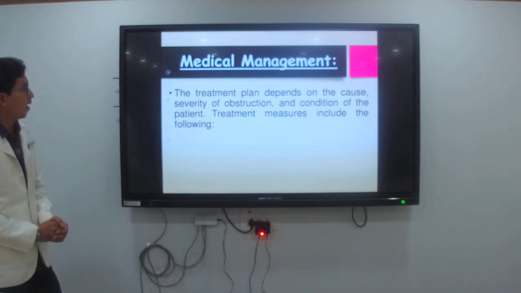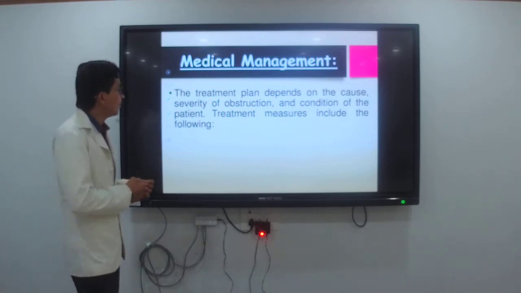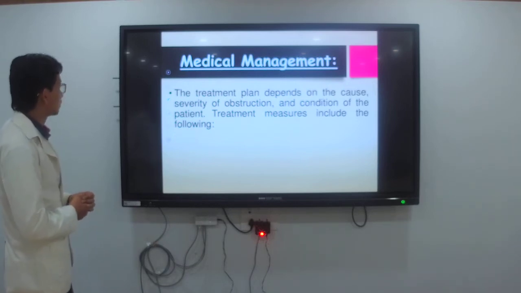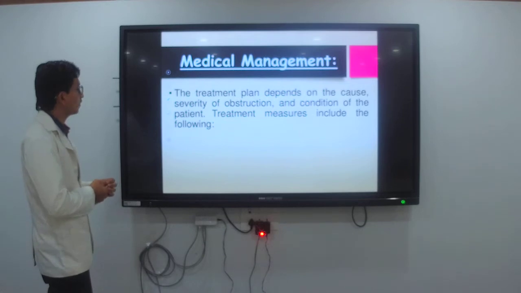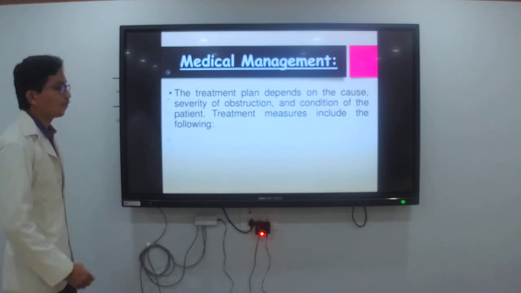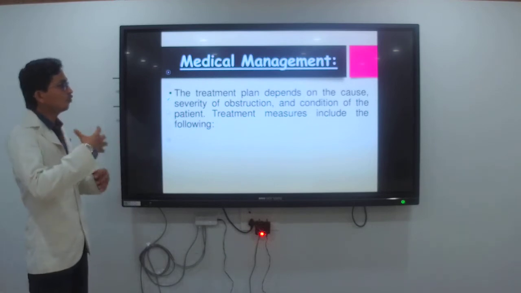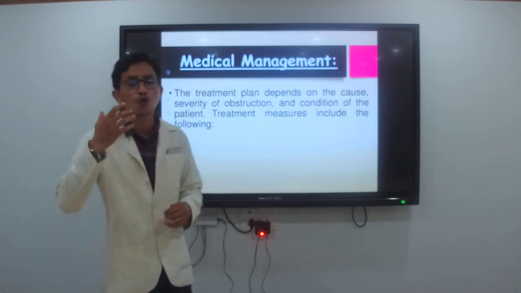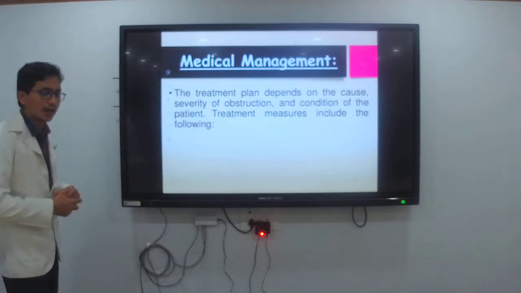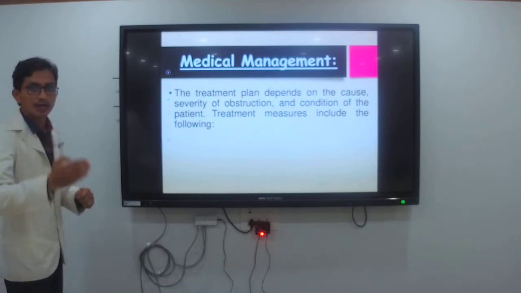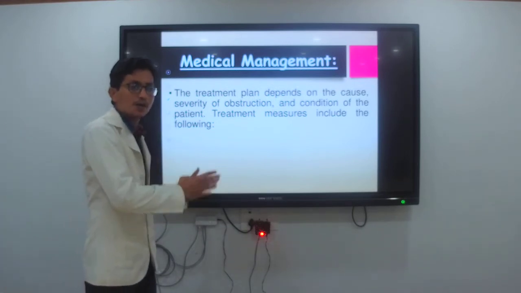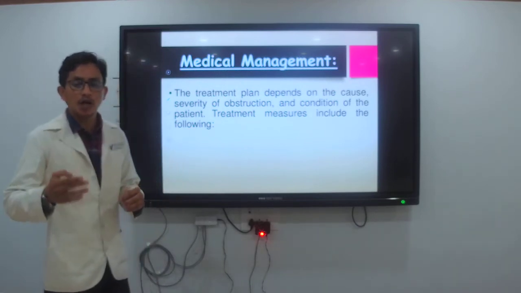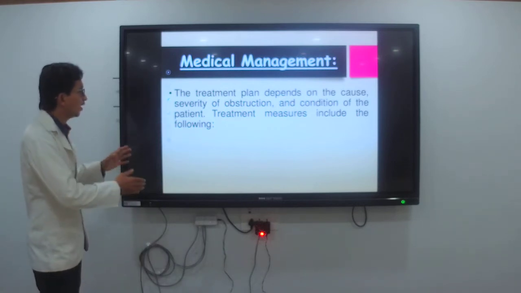Then next slide, it is the medical management. In the medical management, the treatment plan depends on the cause, severity and obstruction, and condition of the patient. Treatment measures include the following. It depends on the severity of the signs and symptoms, the severity of the causes, and the condition of the client, whether severe, mild or moderate. According to the pain, you give the treatment. According to the doctor's order, you provide the medication and treatment to the client.